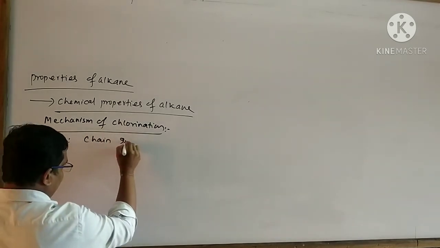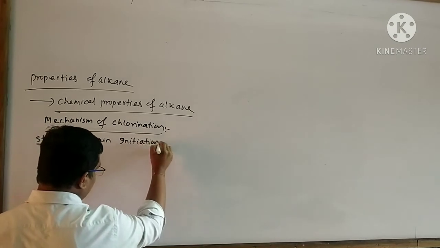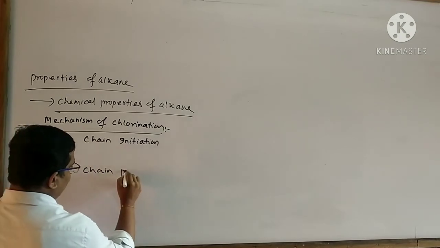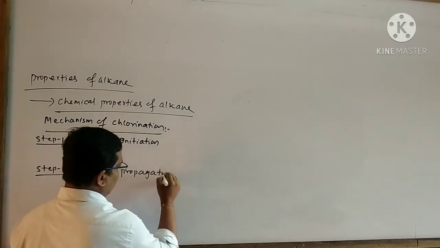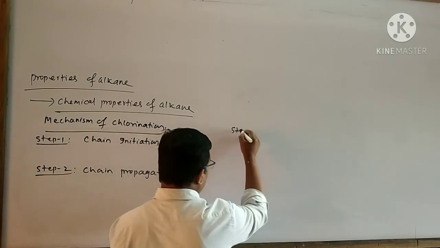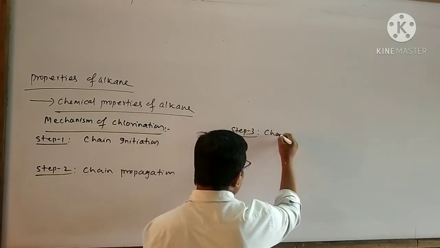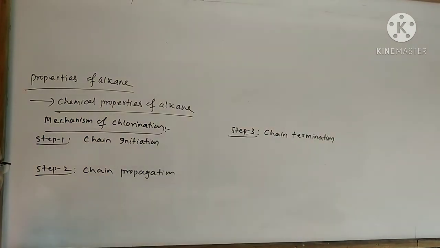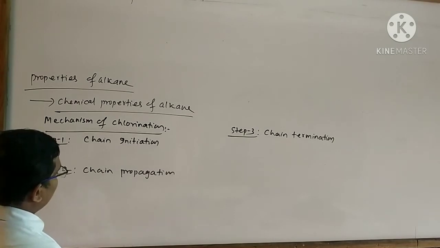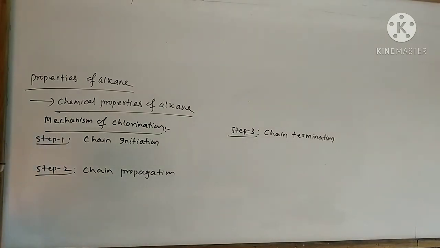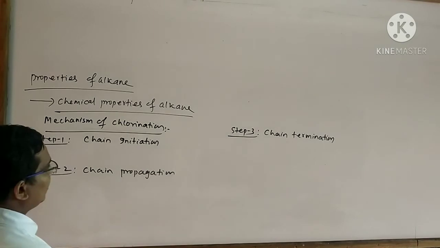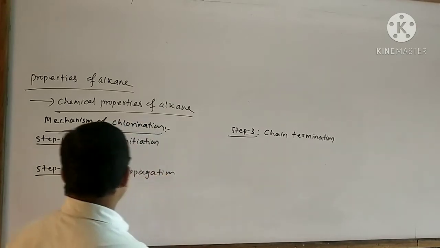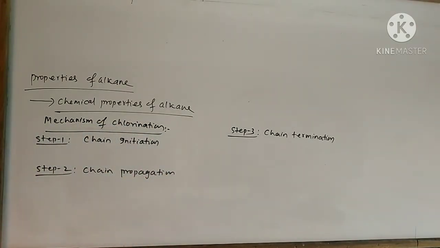chain initiation. Step number 2 is chain propagation. Step number 3 is chain termination. At first, I want to form an attacking reagent.